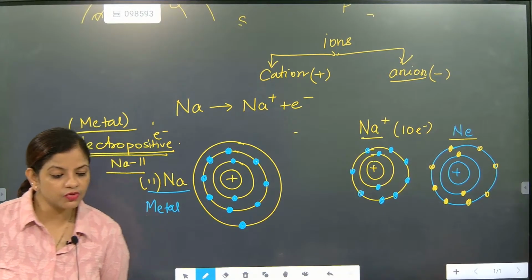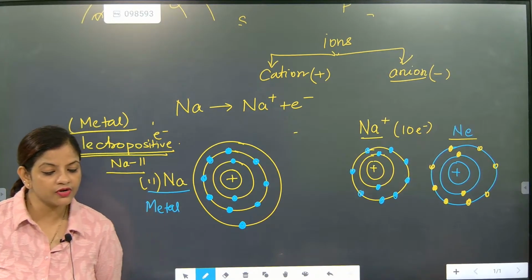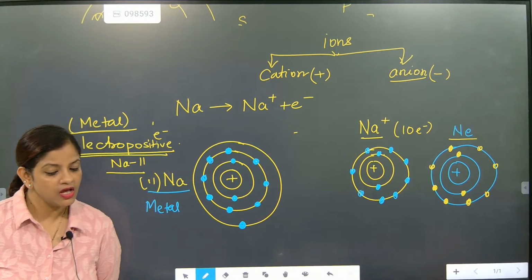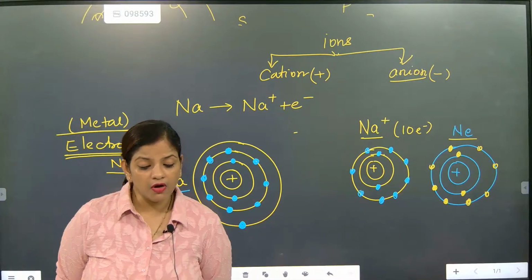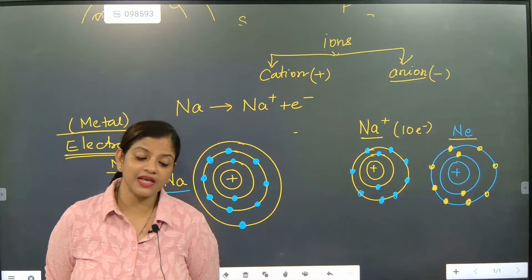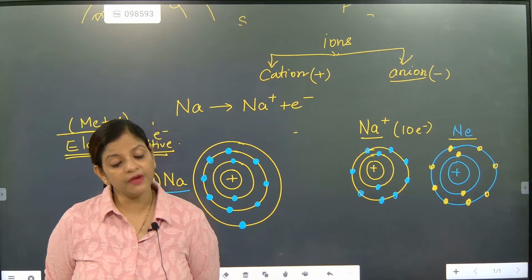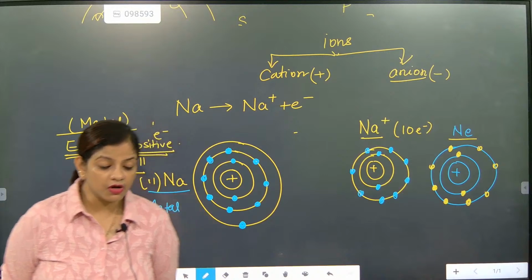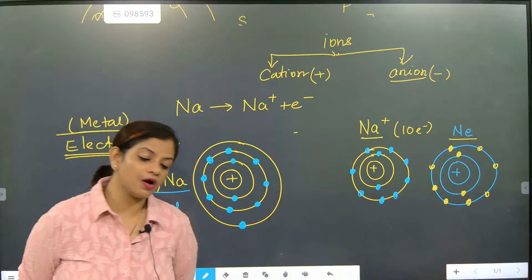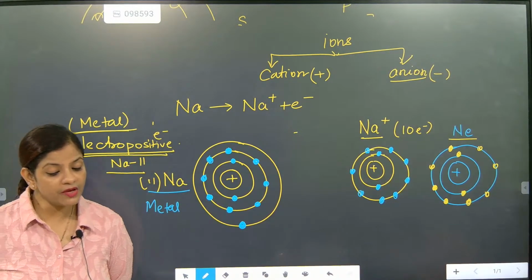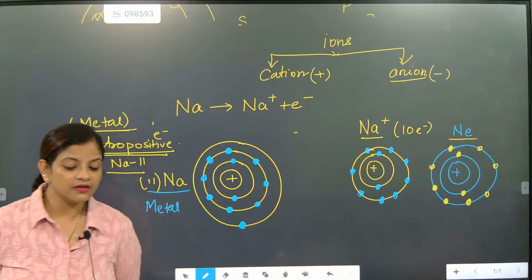But in my school they taught that the number of electrons in sodium is 11. Yes beta, the number of electrons in sodium is 11 only, but in the sodium ion it will be 10, because it has given one electron outside, Arunisha.